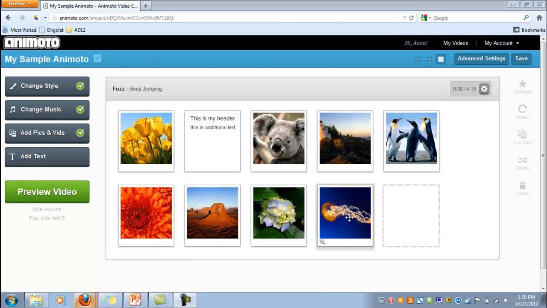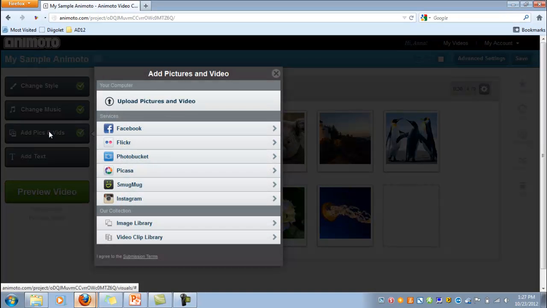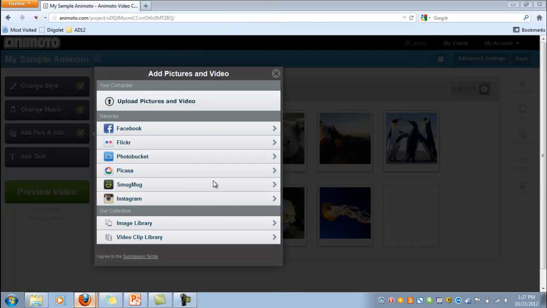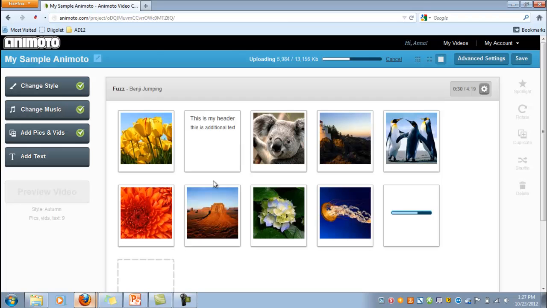In addition to adding photos and text to your Animoto video, you can also add video clips to your project. So over here on the left-hand side where we went to add pictures, you'll notice it says add pics and vids, so you can actually also add videos through this button. So I'm going to go ahead and click here and upload pictures and video again, and this time I'm going to go for video. And I'm going to upload a little video here that I created earlier, which is a kindergarten video from a class observation that I did.